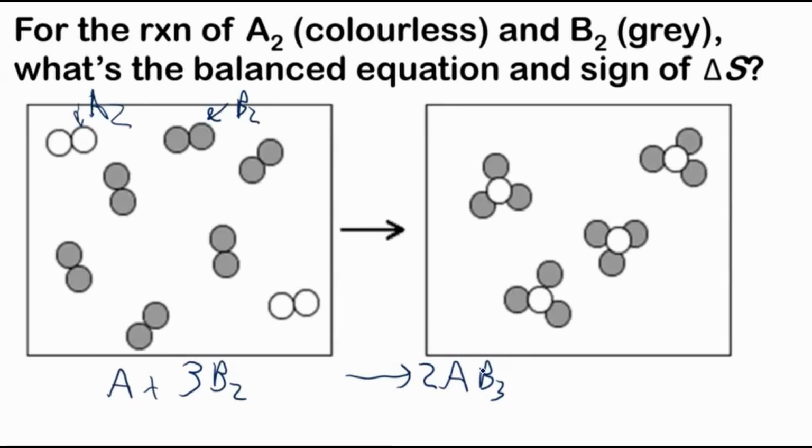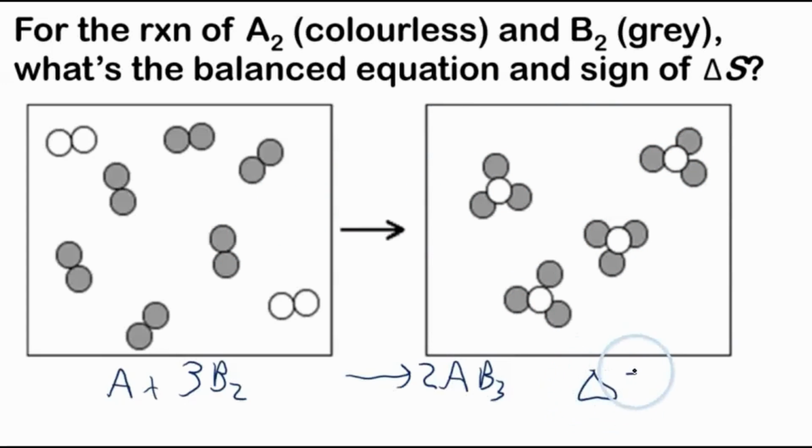And what about the sign of delta S? Well, if we think about how many possible arrangements we can have in space, here we have 1, 2, 3, 4, 5, 6, 7, 8 molecules bouncing around versus 4 molecules bouncing around. We have more possible arrangements with the 8 bouncing around. Think of these 4. For each one of these product molecules, it's like we have 4 atoms kind of stuck together. So we've ordered 4 atoms in every clump of molecule, but we've only ordered 2 molecules at a time in the reactant. So we have more order on the right-hand side and less arrangements within this container that these 4 molecules can make than this one.